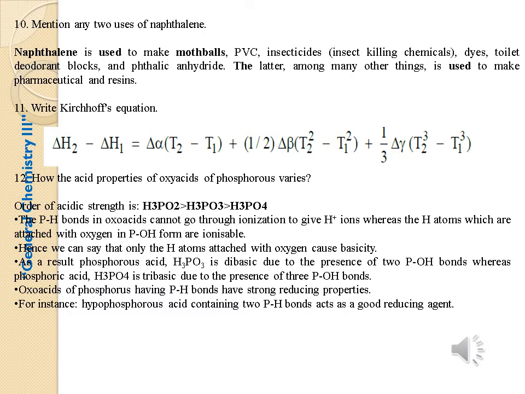As a result, phosphorous acid H3PO3 is dibasic due to the presence of two P-OH bonds, whereas phosphoric acid H3PO4 is tribasic due to the presence of three P-OH bonds. Oxyacids of phosphorus having P-H bonds have strong reducing properties.